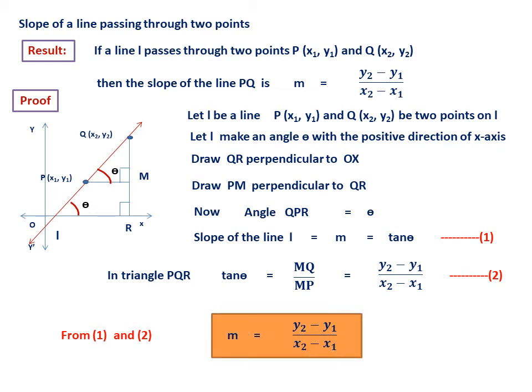So this is the proof, and you have to remember this as the formula. Slope of a line passing through two given points will be equal to the difference of the y coordinates divided by the difference of the x coordinates. You can take any point as (x1, y1), any point as (x2, y2). It won't affect. So this is the proof, and this is one important result.